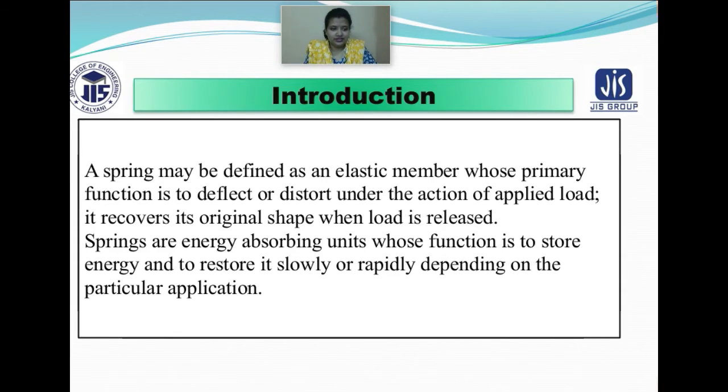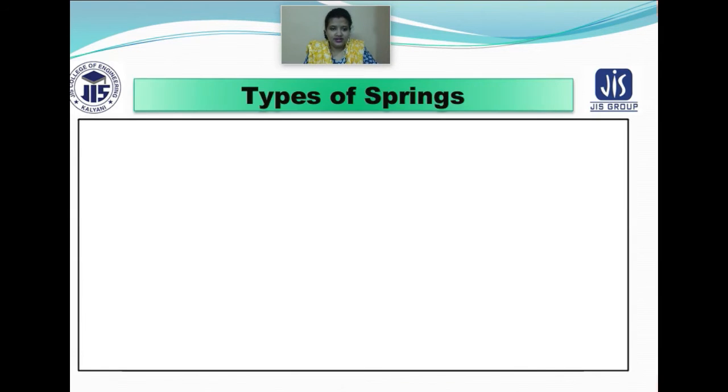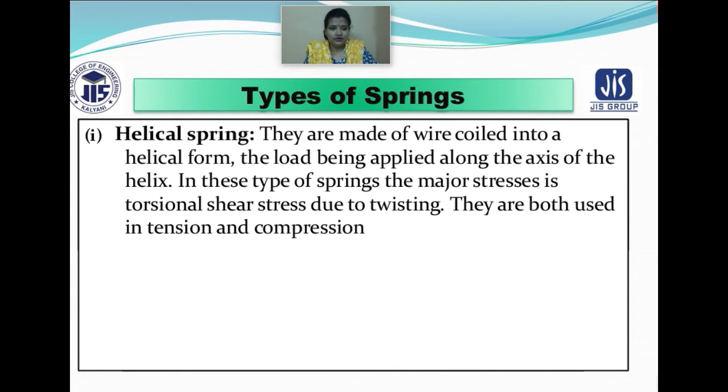Now let's move to the next slide, that is types of spring. So basically how many types of spring are we aware of? The first we are talking about is the helical spring, and this helical spring is basically made up of wire that has been coiled into helical form, and the load is always applied along the axis of the helix.